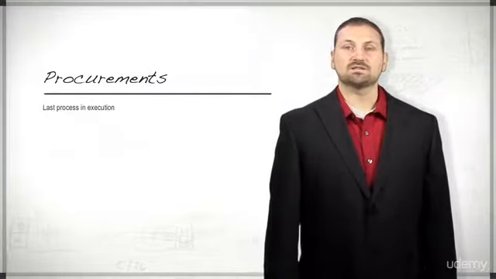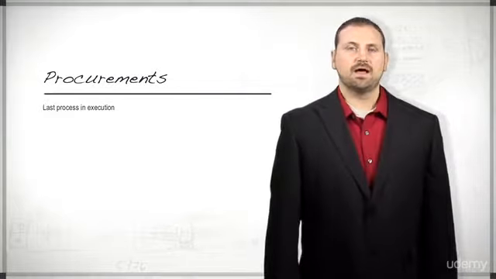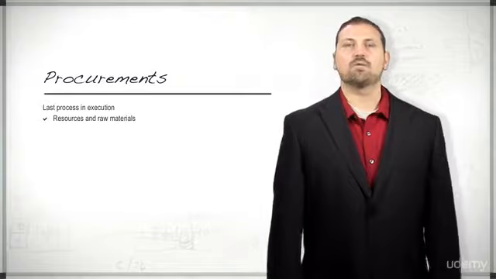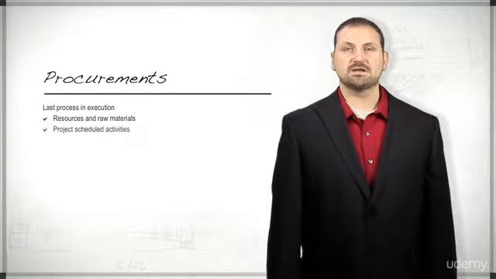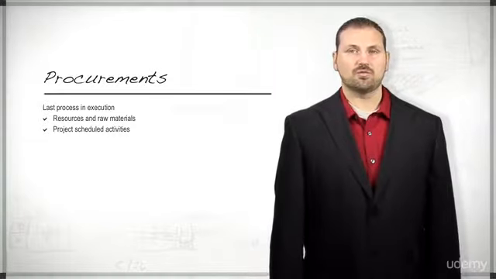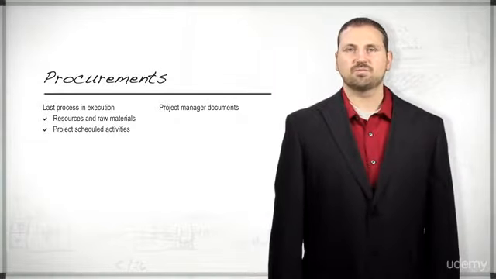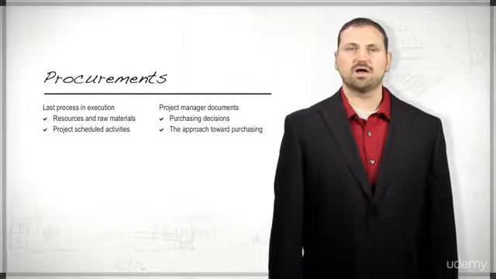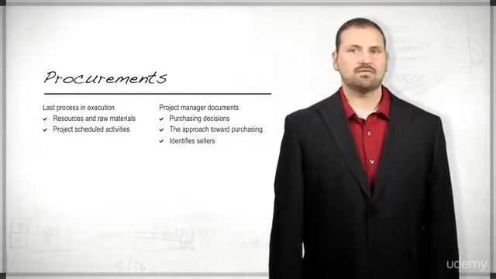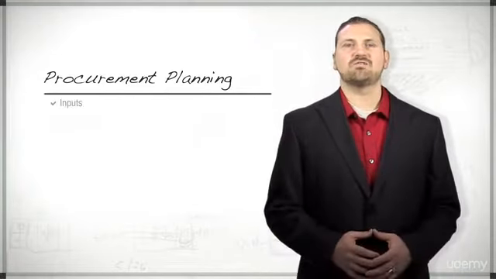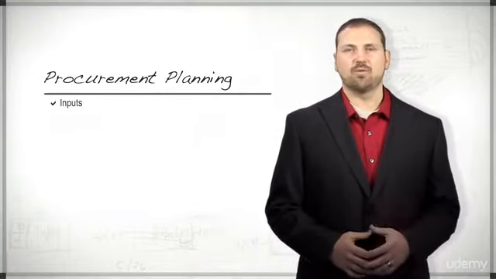The last process activity within execution has to do with procurements, whereby the procurement of resources and raw materials takes place in conjunction with project scheduled activities. And within the planned procurement, the project manager documents project purchasing decisions, specifies the approach to apply toward purchasing, and identifies the sellers to collaborate with. Procurement planning drives 11 inputs that generate 6 outputs.